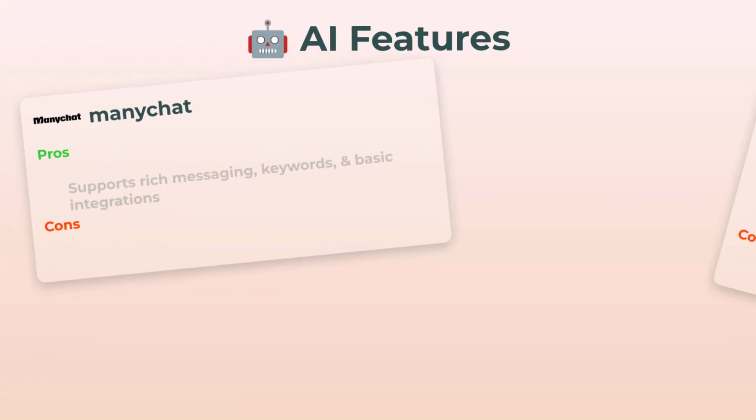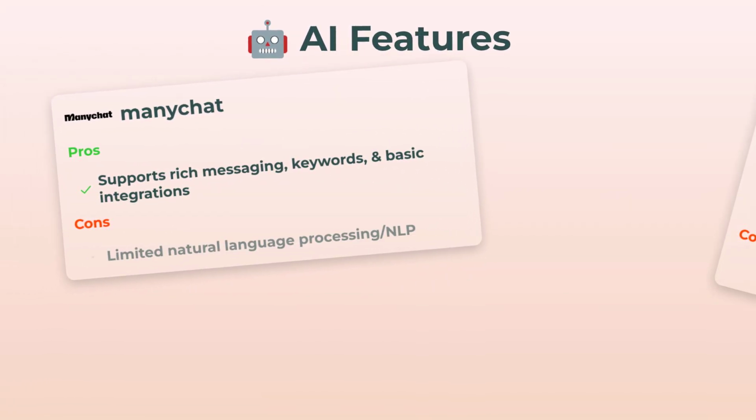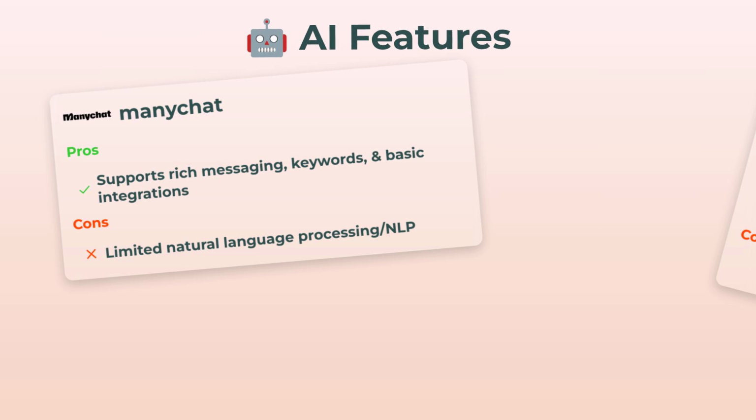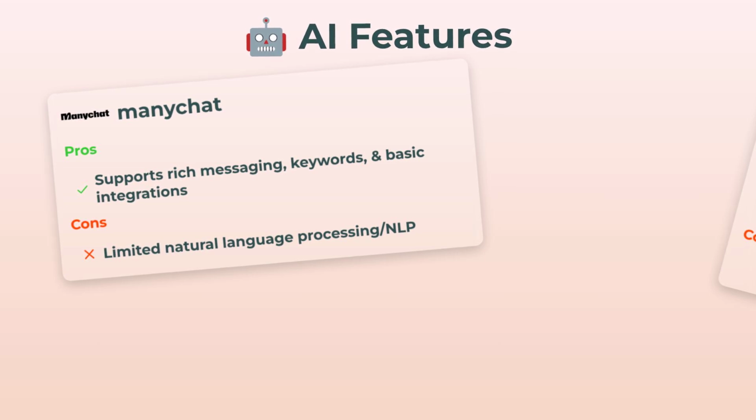Now we're getting spicy with AI features. ManyChat does rich messaging, keyword stuff, and some basic integrations. Works fine for what it does, but when it comes to actual deep conversation, like GPT-style multi-turn chats, or using real natural language processing, yeah, it falls kind of short.